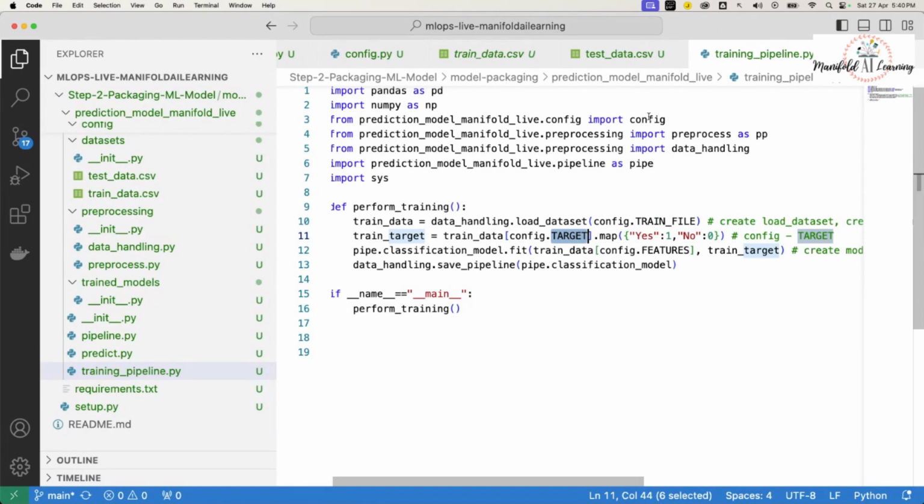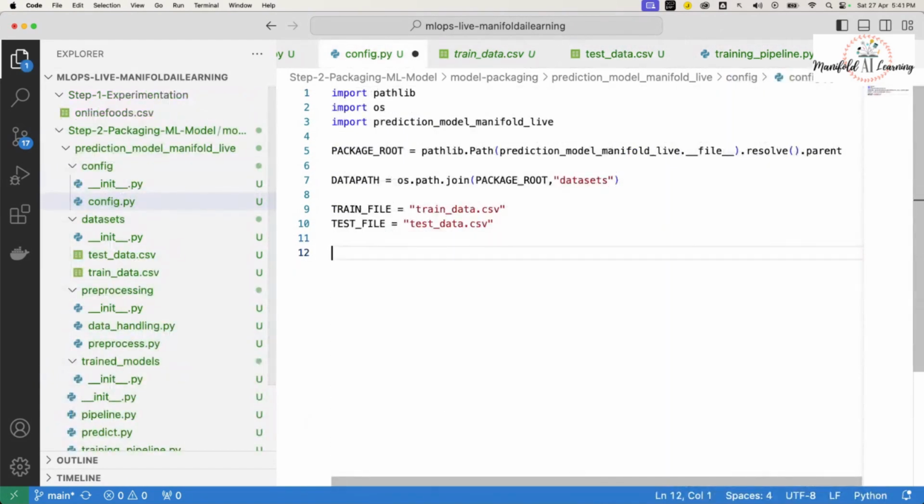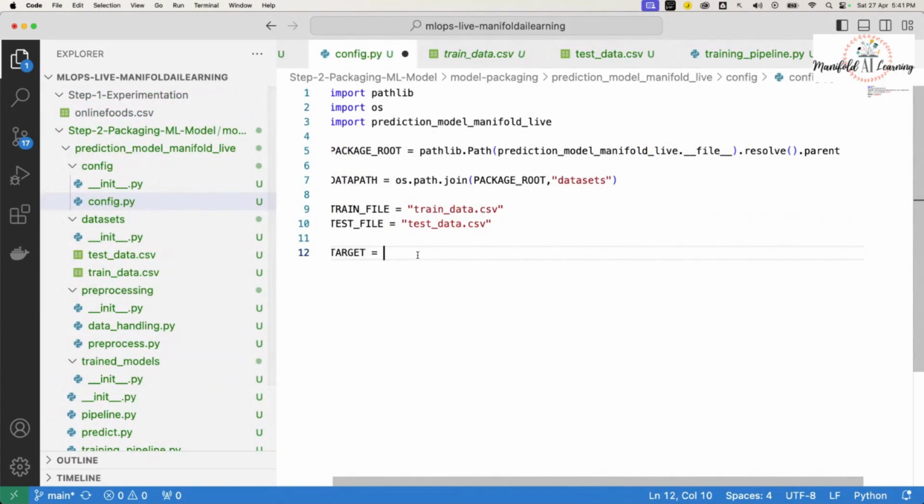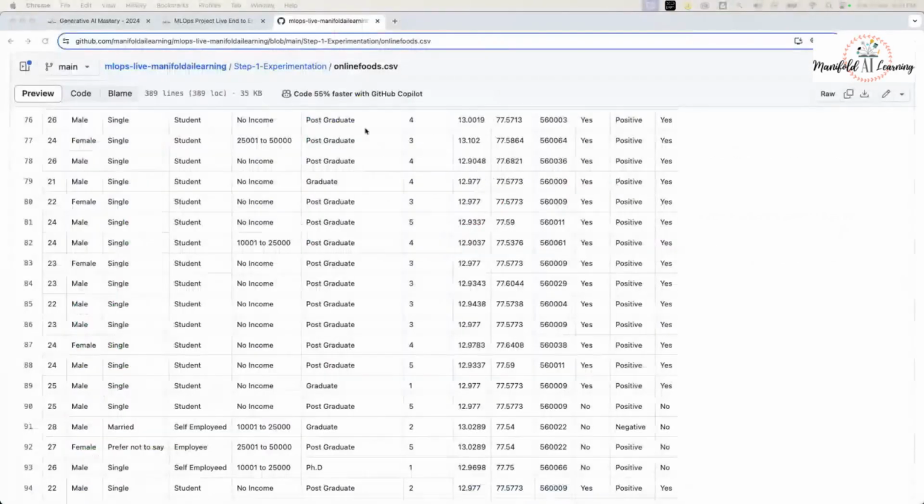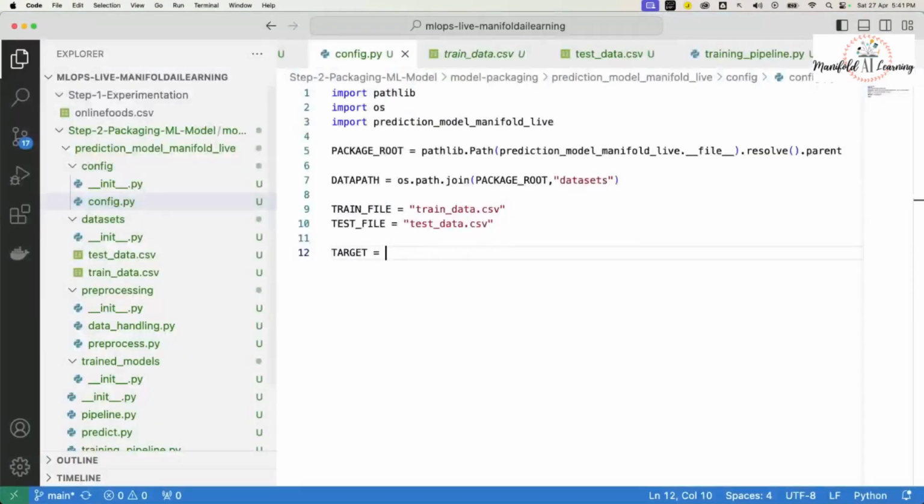Let's go ahead and mention the target. In order to specify the target, I'll say target is equal to, and we'll have to specify the output column name. The output column name for the target is the output. So this will be my output target name.